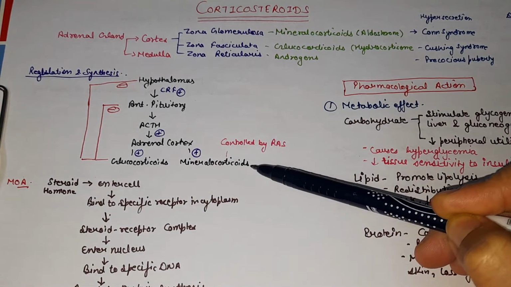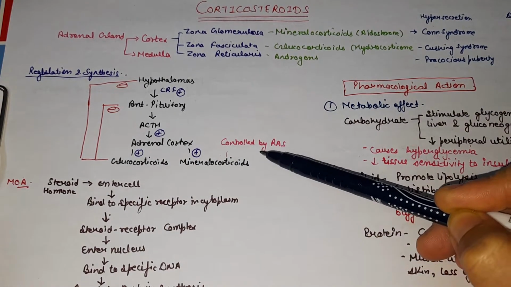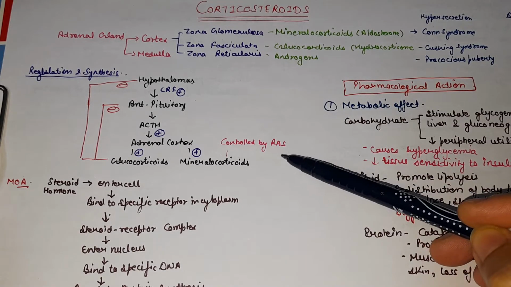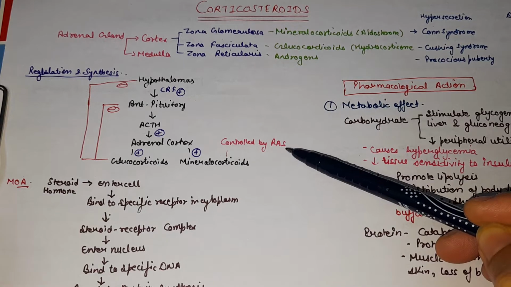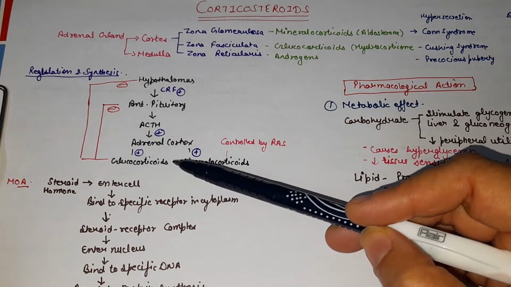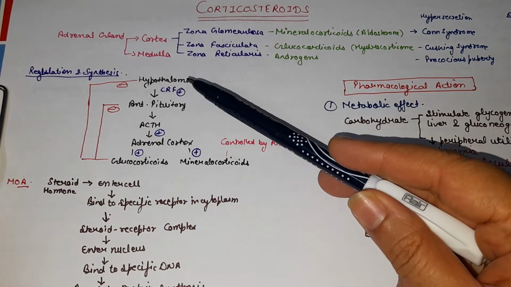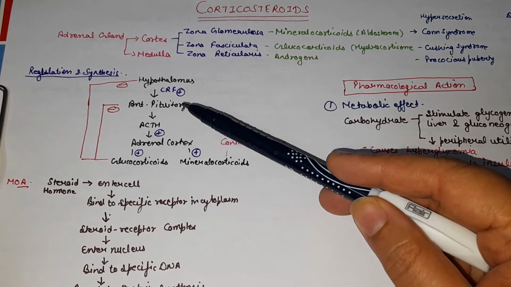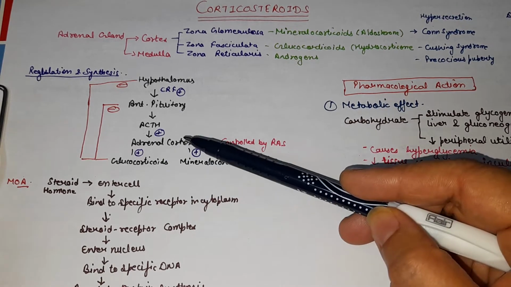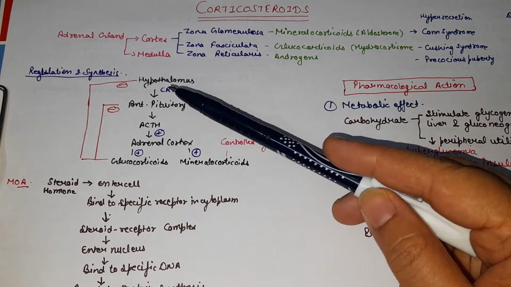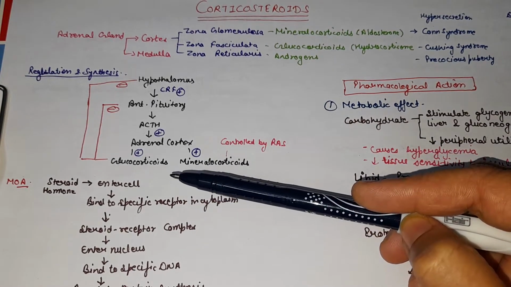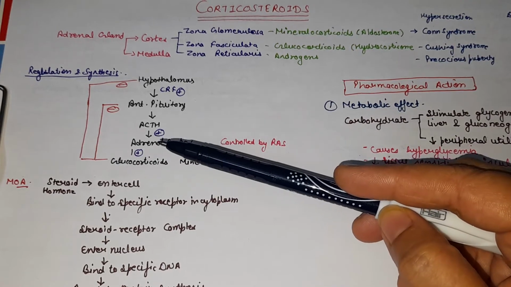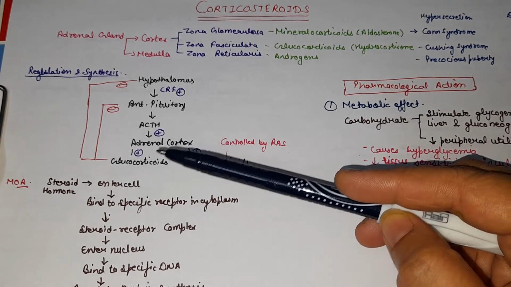The mineralocorticoid secretion is also controlled by the renin-angiotensin system, which we will discuss in the cardiovascular system. These corticosteroids have negative feedback on both the hypothalamus and anterior pituitary. So when there is hypersecretion, the negative feedback mechanism will decrease the secretion. So how do these corticosteroids act?